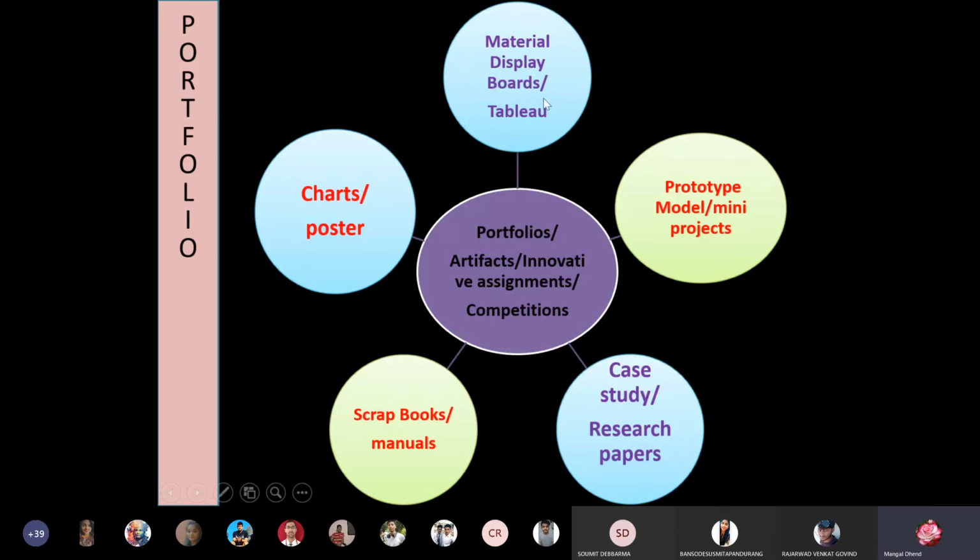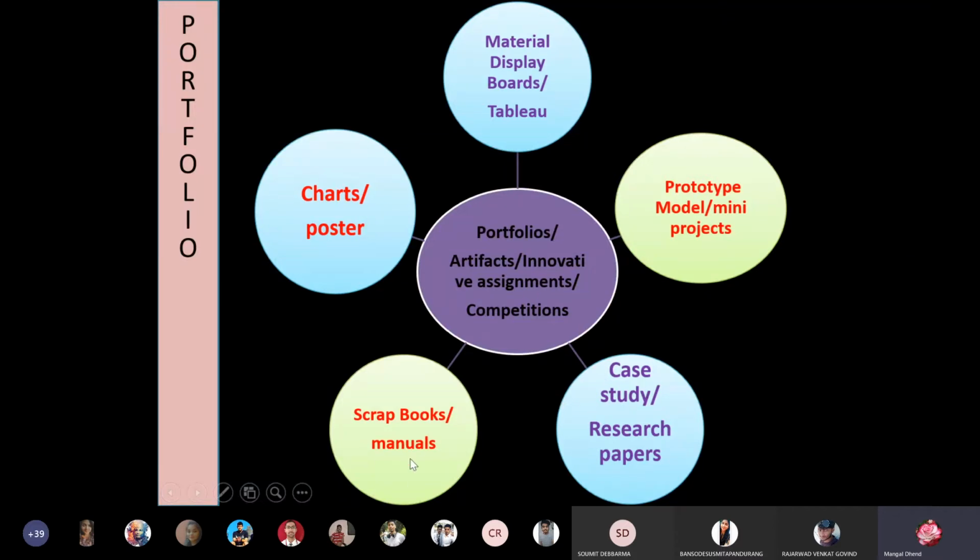Like fuse is there, so fuse base is made up of what? That material you can just use. Conducting material is there, wire. So you can make it a mix also. So that will be a very good activity. Then prototype model. Already I told you, because we need to prepare prototype model, mini projects. I will show you what you can do under this. Then case study, research paper. Now it has become part of your syllabus. Okay. So research paper you will do, case study you can present, scrapbook manuals.